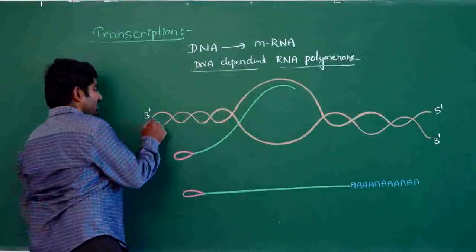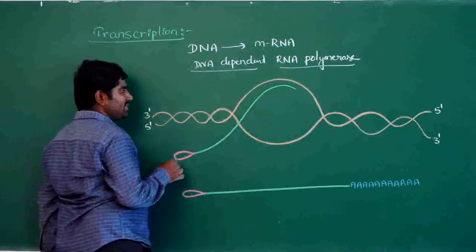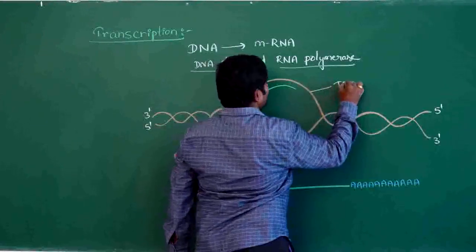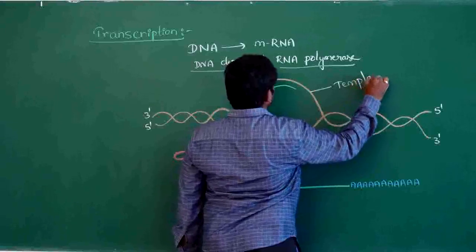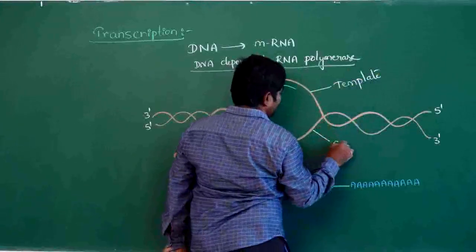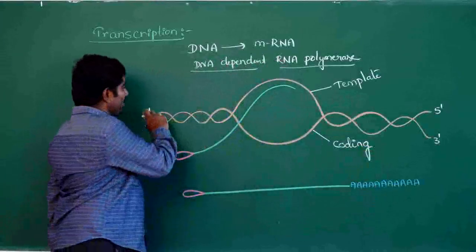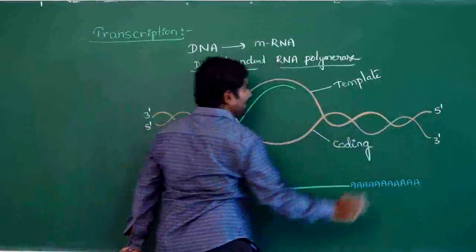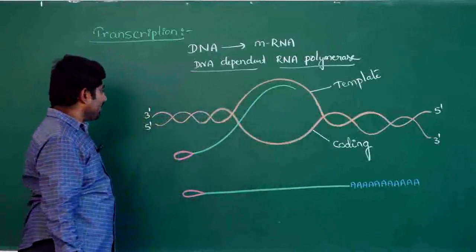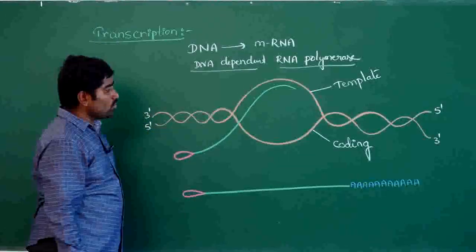As we have seen in the transcription unit, there are two types of strands: template strand and coding strand. The 3' to 5' strand is called the template strand, whereas the 5' to 3' strand is called the coding strand.